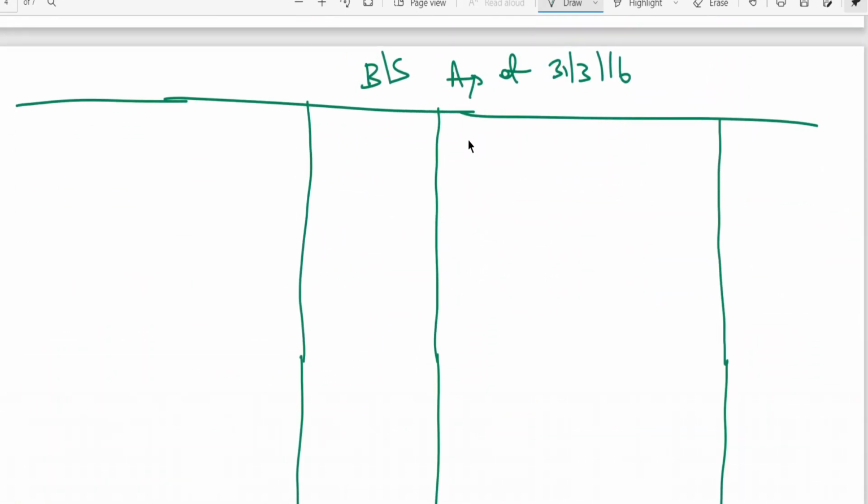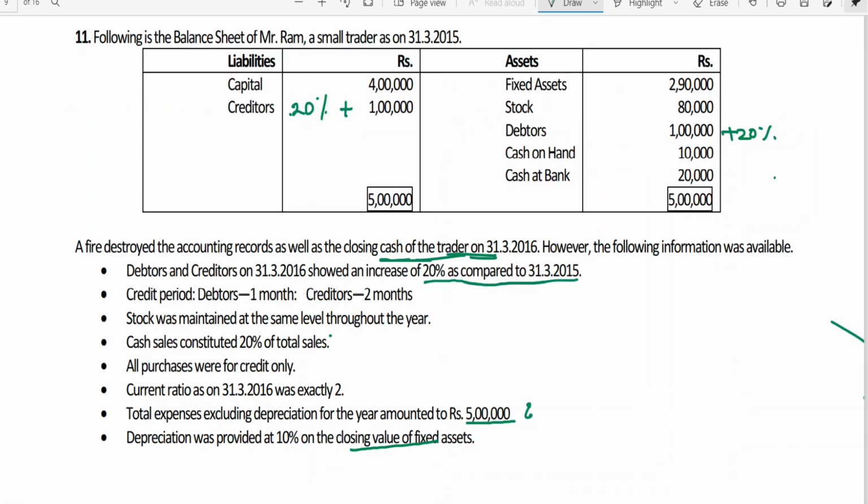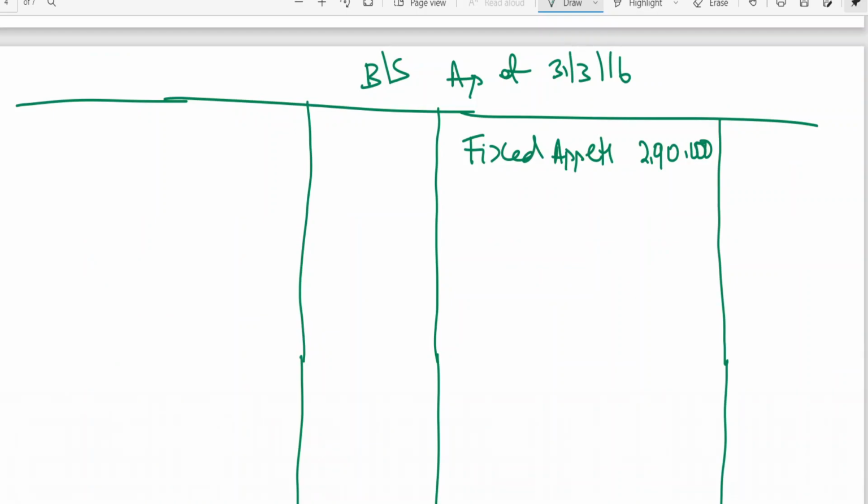Fixed assets, inner column 2,90,000, because we have some additions made. We have seen it, and we also need to calculate depreciation on that. And stock, I told you, is the same. Opening and closing are also the same, so I can write closing stock here, since I am already in the closing balance sheet.